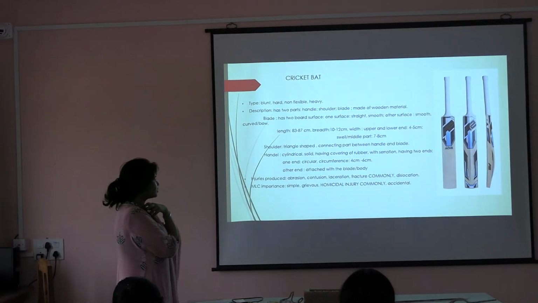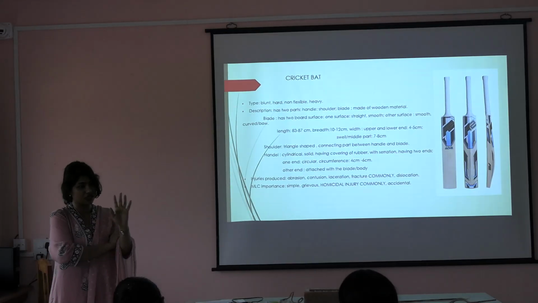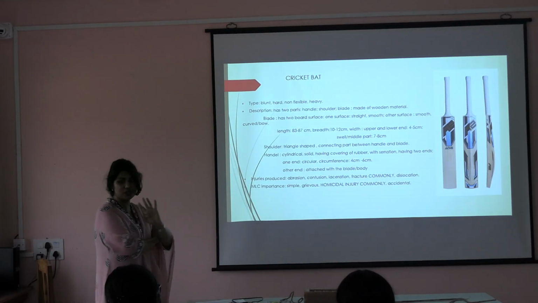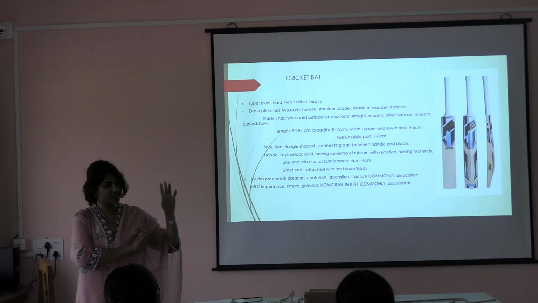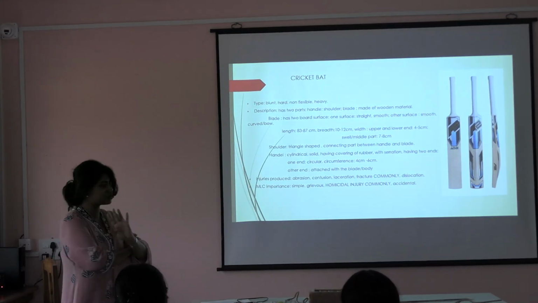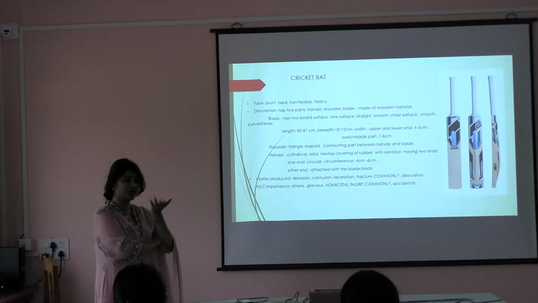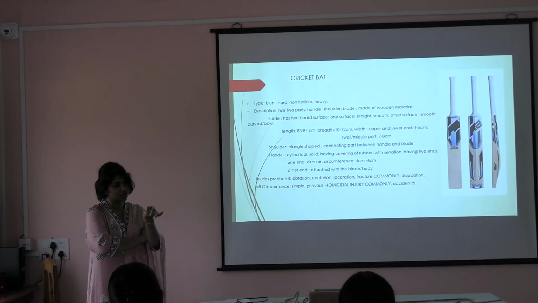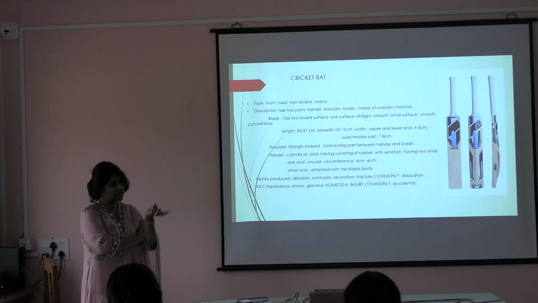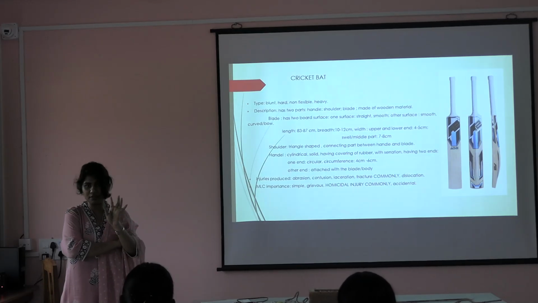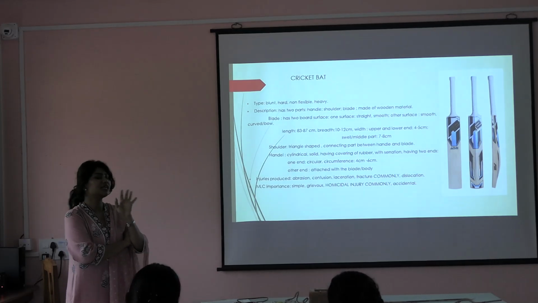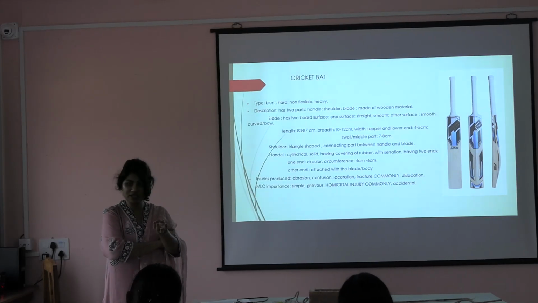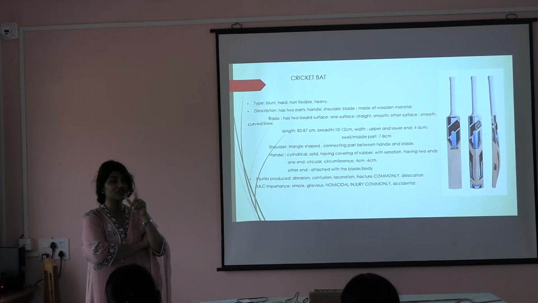Regarding the handle, mention that one end is circular and the other end is to be attached to the rest of the blade. Okay, and describe the shoulder as the portion which is connecting the handle with the blade. Understood? Tell me the types of injuries produced, tell all together. Nothing new here. Which ones? Abrasion, contusion, laceration, fracture. Fracture will be very common here. Dislocated fracture. Now, what will be the medico-legal aspect? Simple injuries.